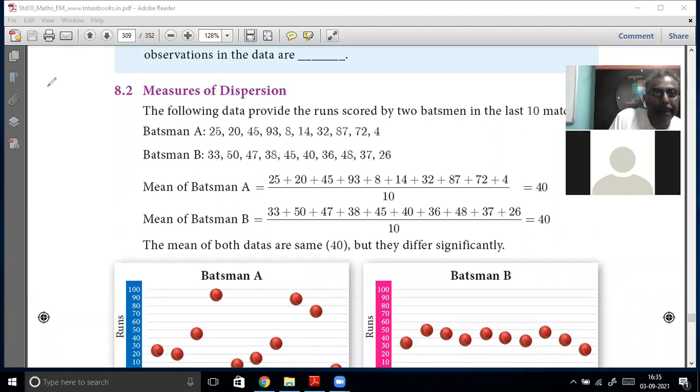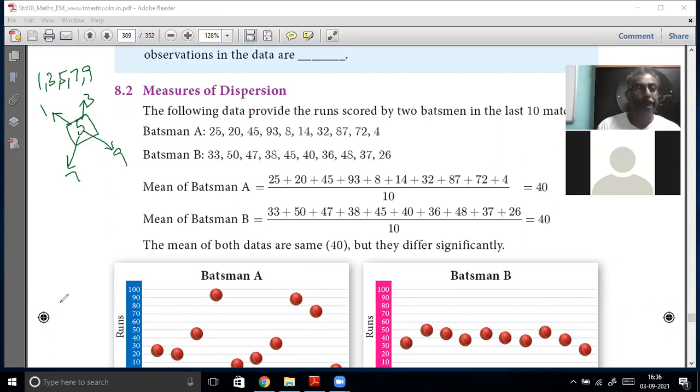Suppose this is the data that is given. 1 and 3 are pulling it downward, 7 and 9 are pulling it upward. The central value, the central tendency, is 5.